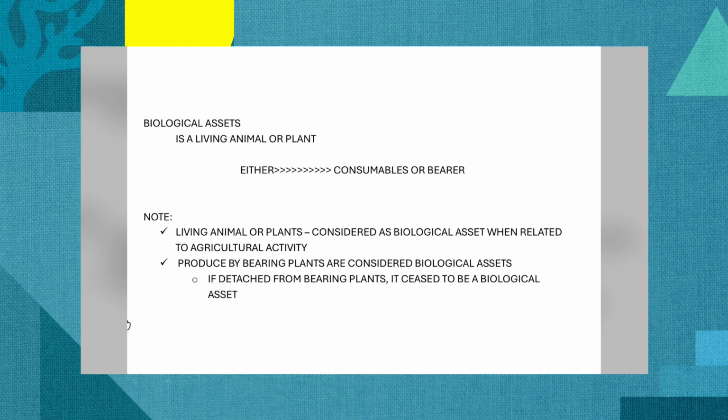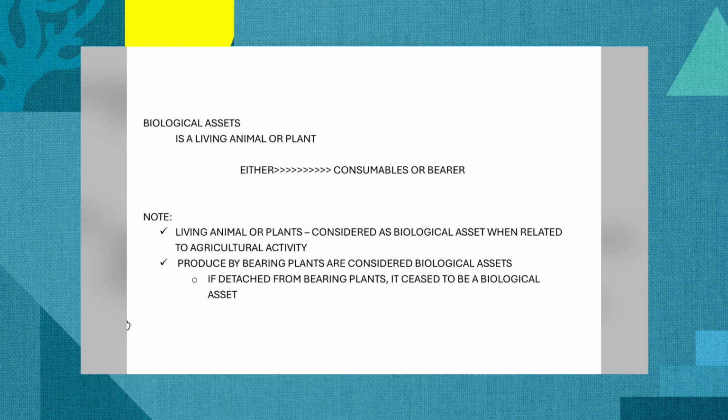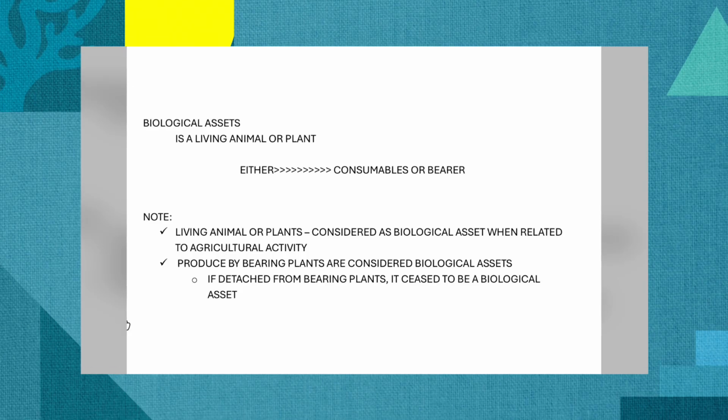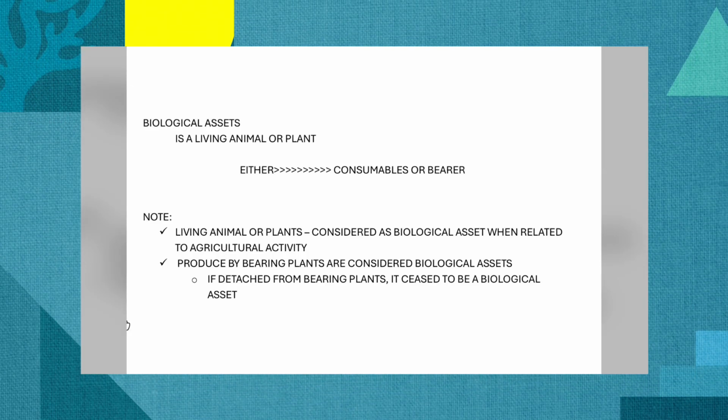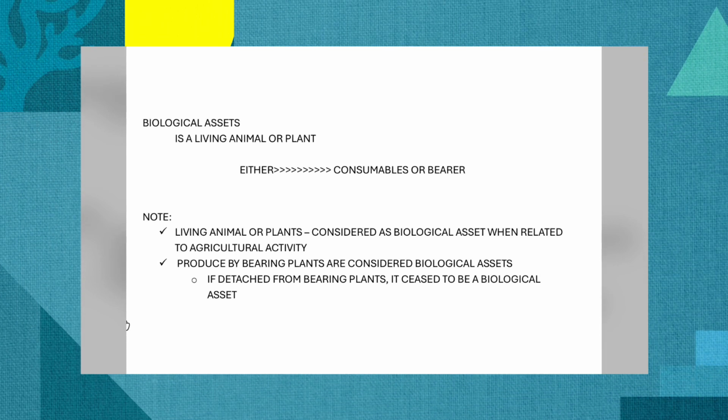But take note, not all living animal or plants can be considered as part of biological assets because for it to be part of biological asset, it should be related to agricultural activity. Ano po ba yung agricultural activity?